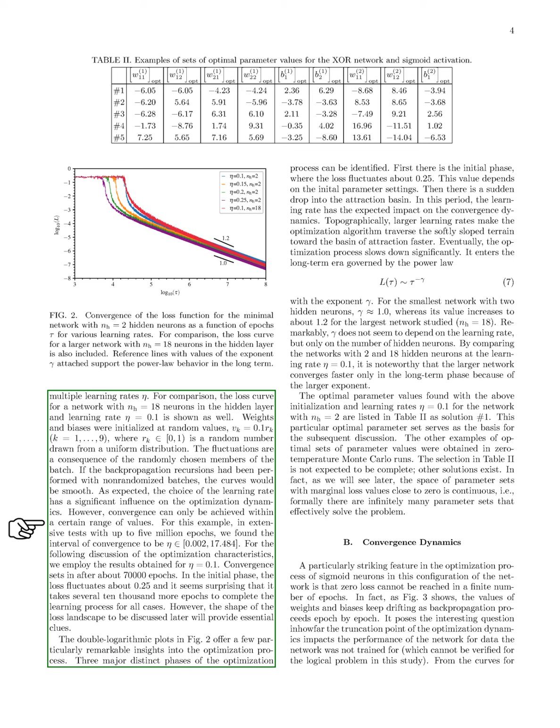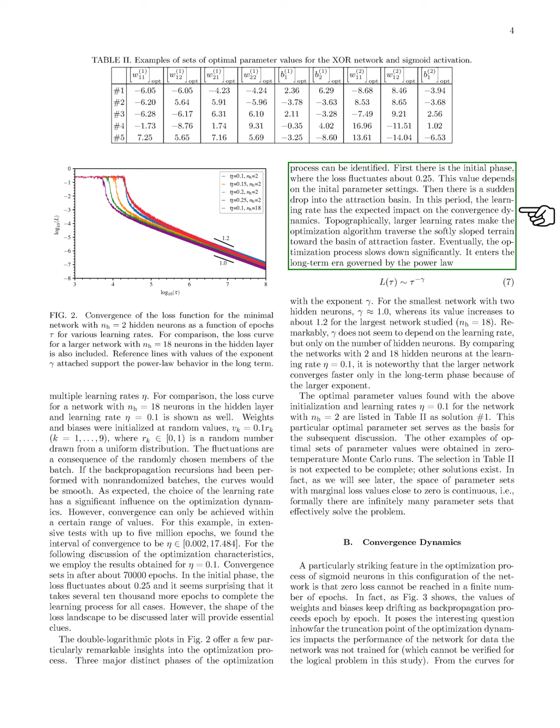Our tests indicated that convergence begins after a certain number of epochs, with initial loss values fluctuating before a more stable learning phase begins. We identified 3 main phases in the optimization process. Initially, the loss fluctuates around a certain value, which is influenced by our initial parameter settings. Then, we see a sharp drop into a more stable area of the loss landscape, where larger learning rates help the optimization process move faster. Eventually, the process slows down and follows a power law, with the exponent depending on the number of hidden neurons rather than the learning rate.